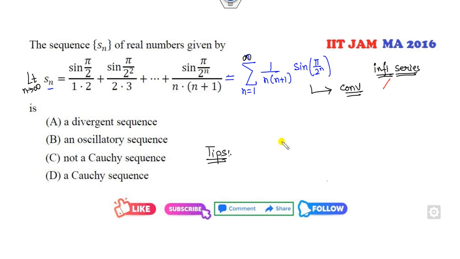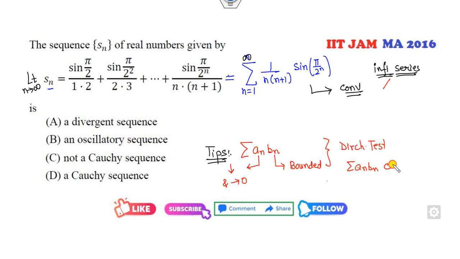Remember, whenever you have the an into bn form, if you prove that one of the sequences is bounded and the other one is decreasing and goes to 0, then by the Dirichlet test, the series is convergent. Now look at the same concept here.